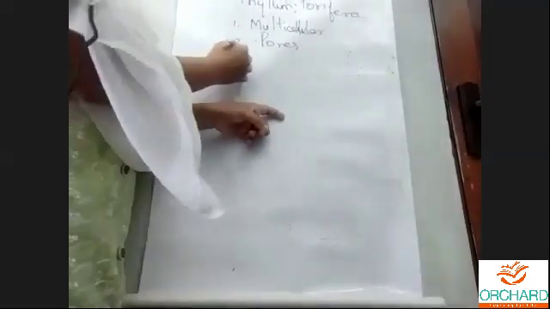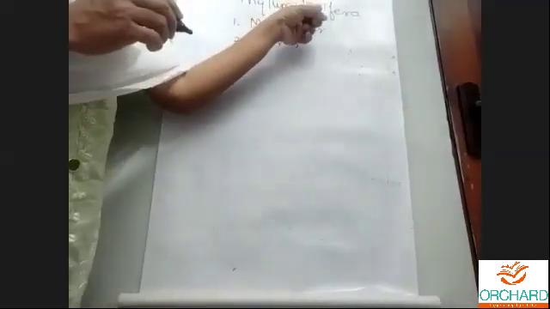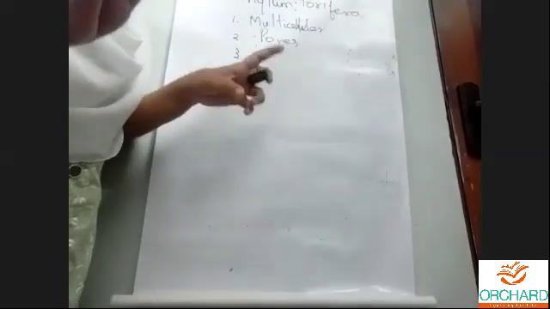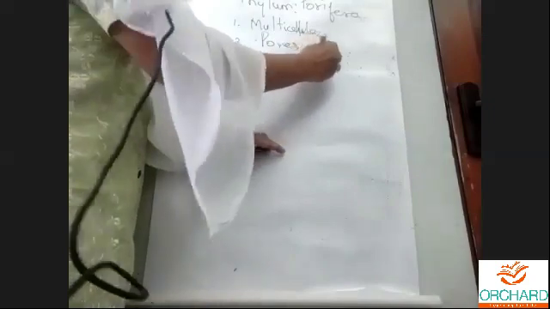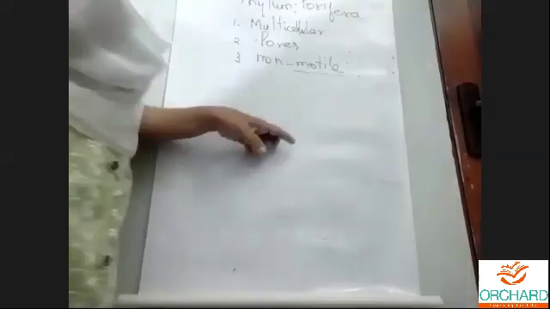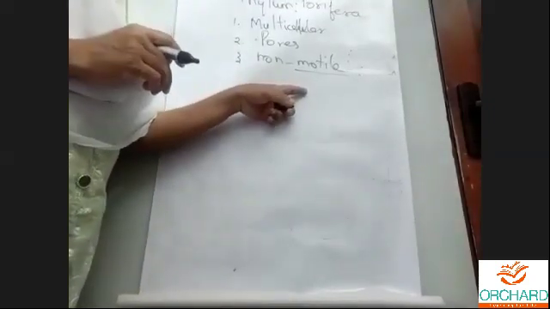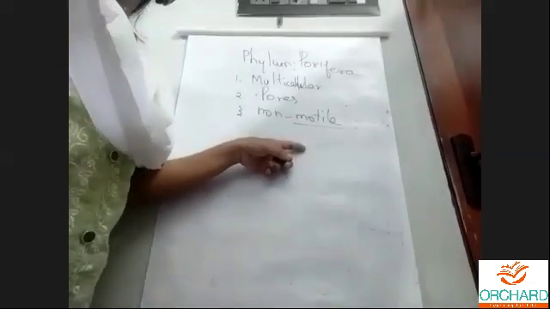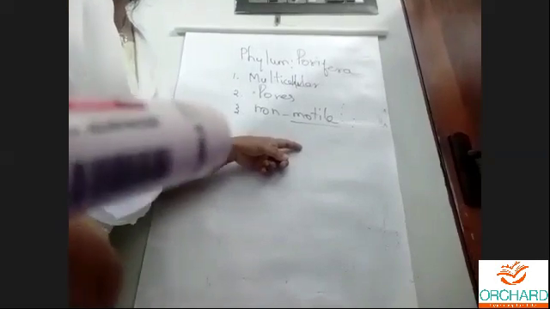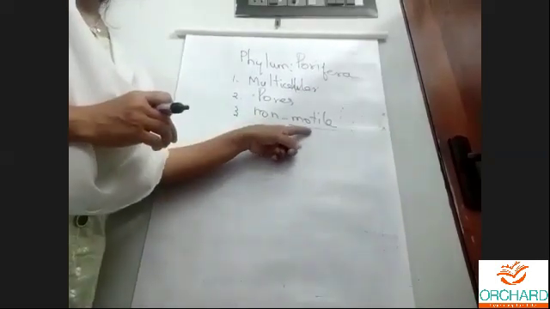Clear? So next, these animals cannot move. They are non-motile. Motile means movable.